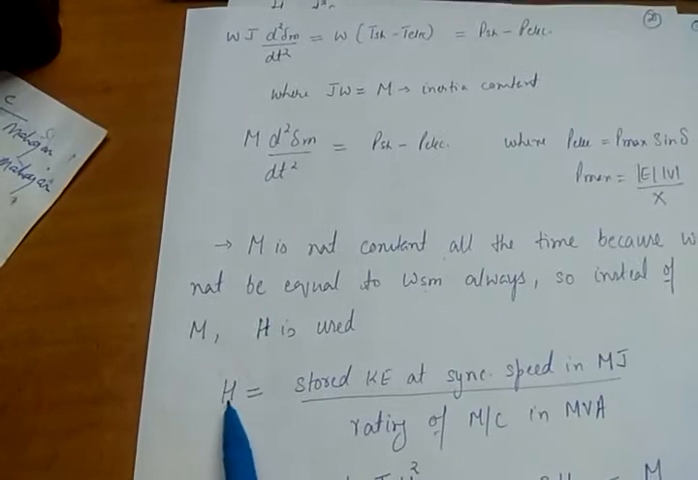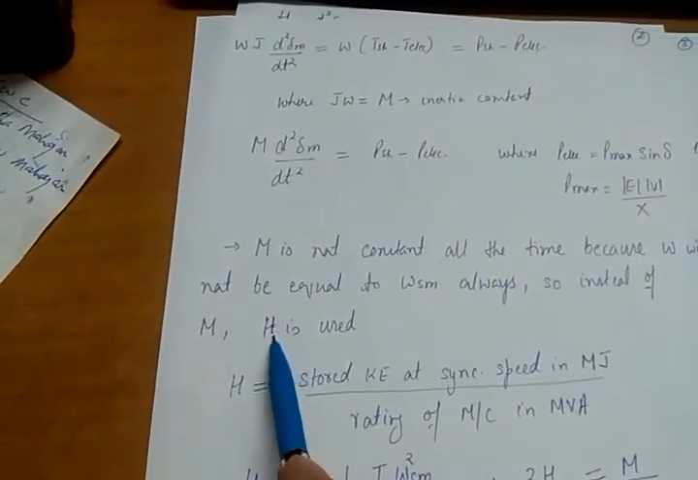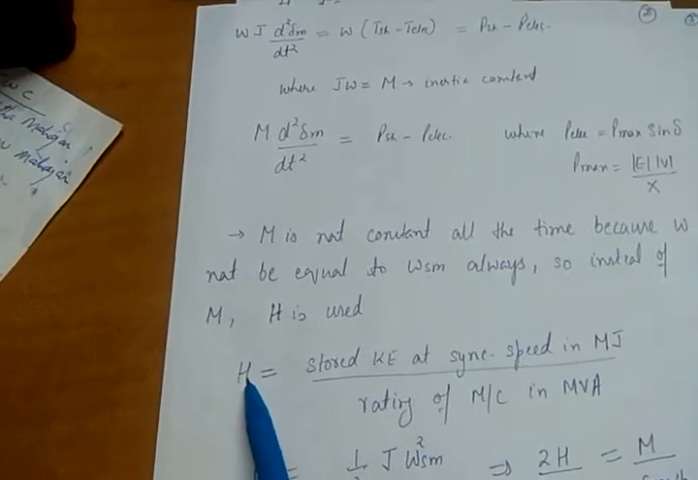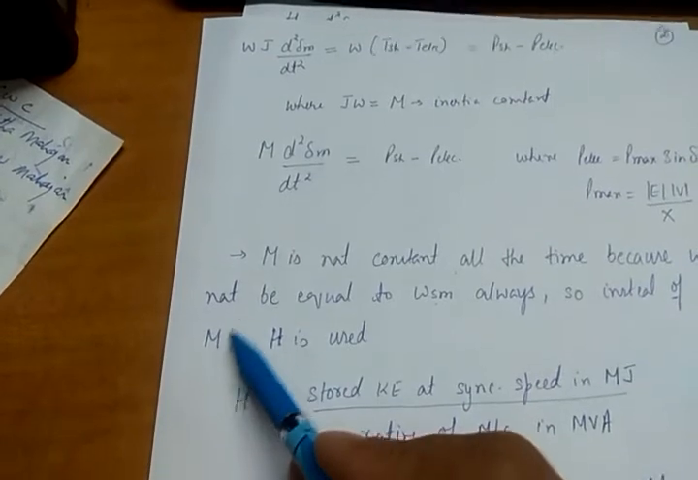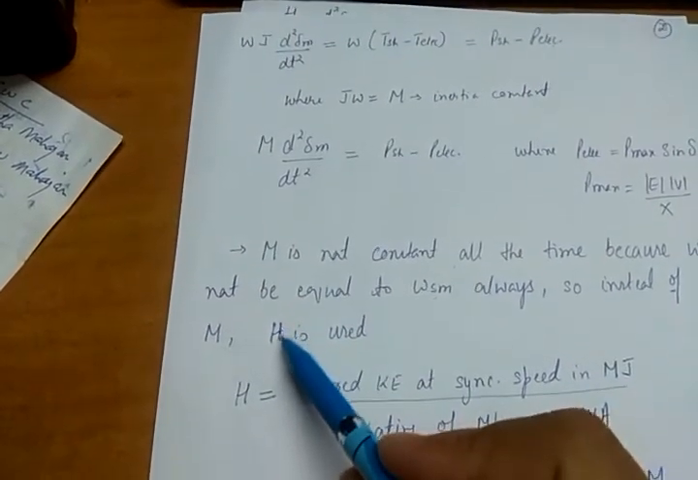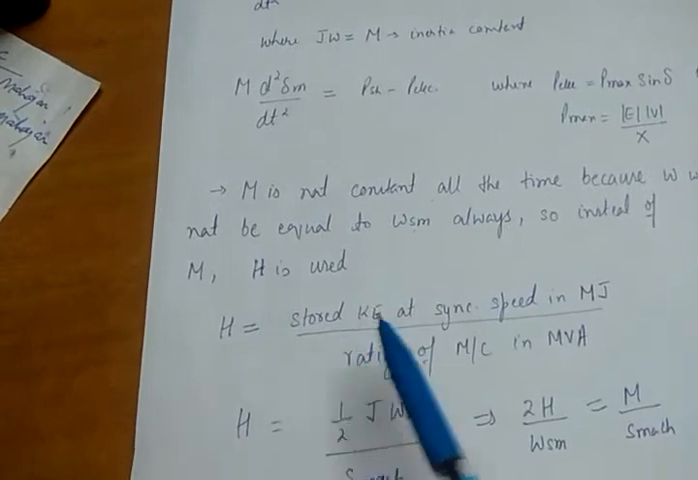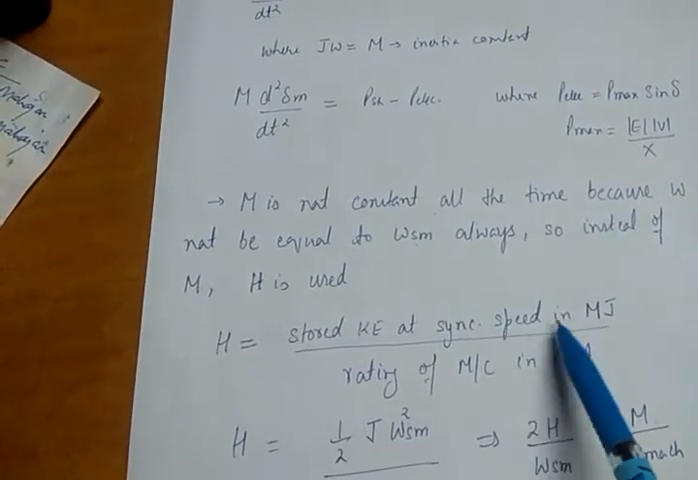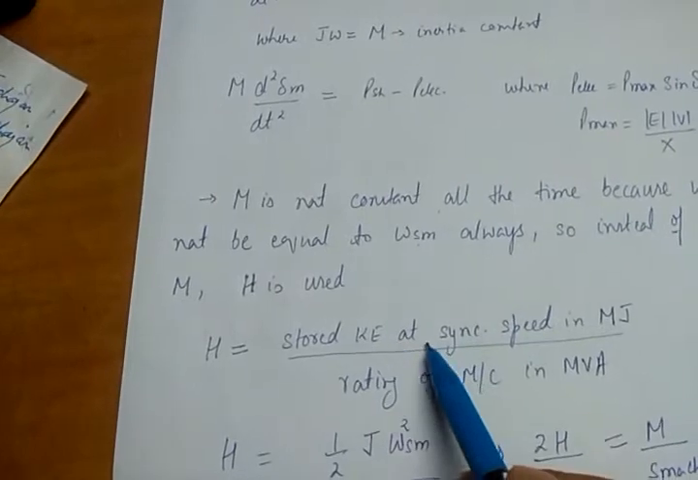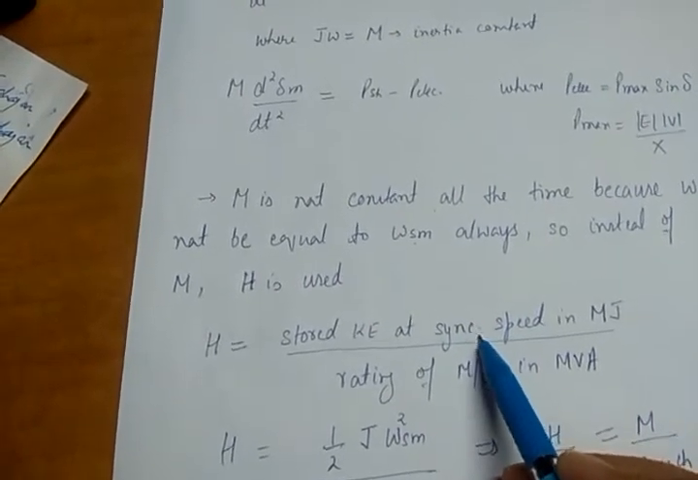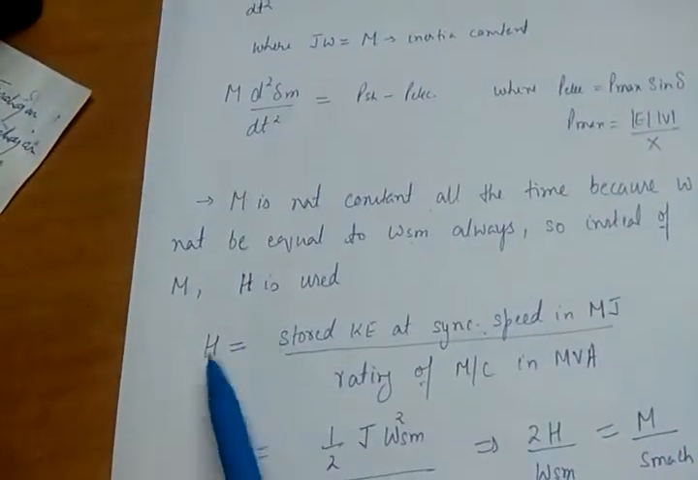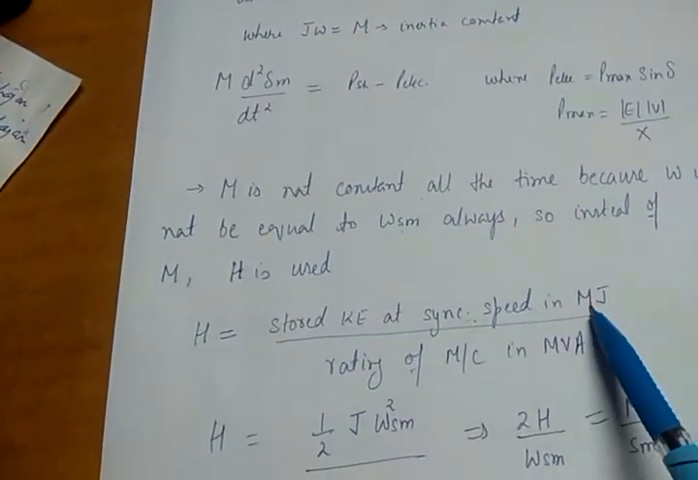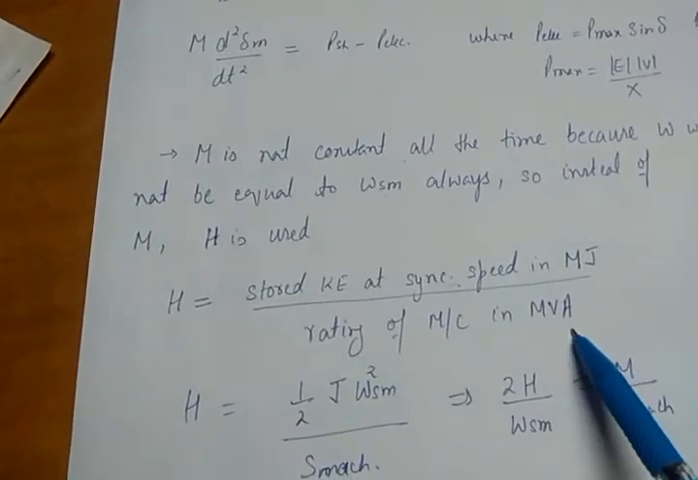So what is this inertia constant? Sorry, it is not inertia constant, it is called H constant. The formula for the H constant, and one more thing is there, that this value of M varies from machine to machine, whereas value of H doesn't vary too much. H is given by stored kinetic energy at synchronous speed in megajoule. Please remember that it is the stored kinetic energy at synchronous speed, not at any other speed. When omega, the rotor speed, is equal to omega sm, then we can calculate H, that is stored kinetic energy at synchronous speed in megajoule divided by rating of the machine in MVA.